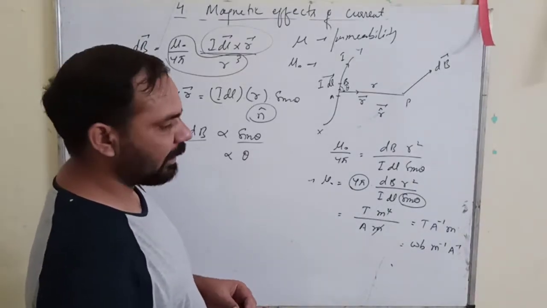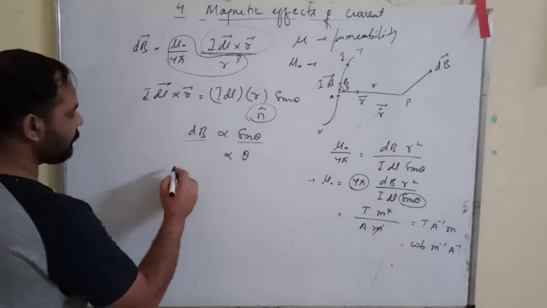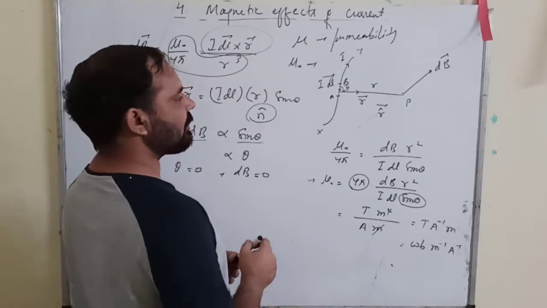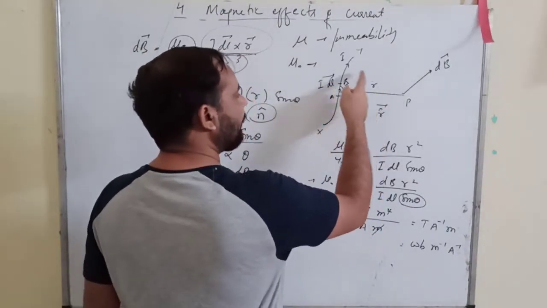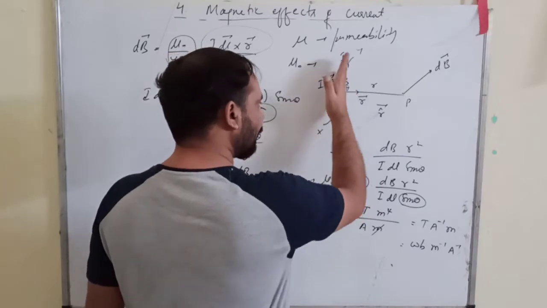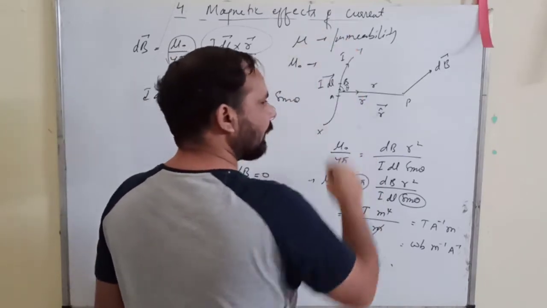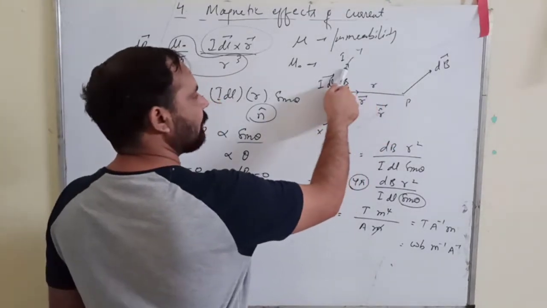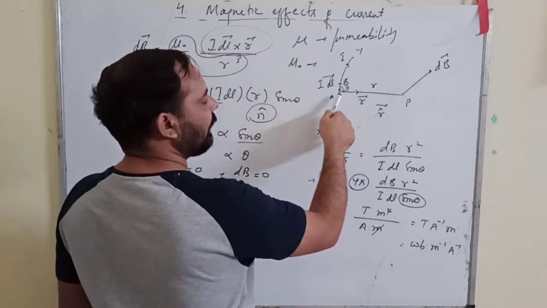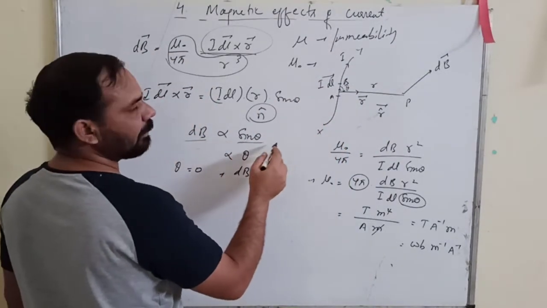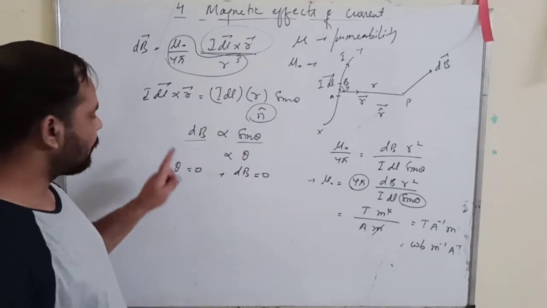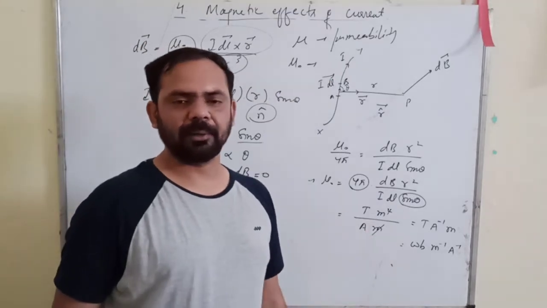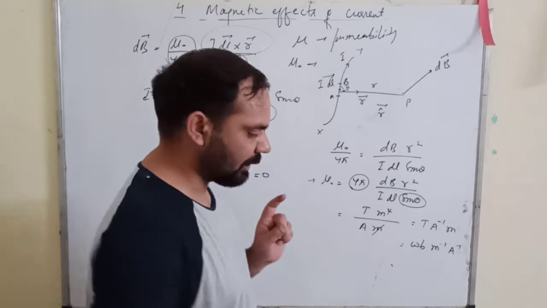So what it simply means is that when theta equals 0, what about dB? It will be 0. Where will theta be 0? Theta will be 0 when your point P lies on the conductor itself. So for all the points located on the conductor itself, the magnetic field is 0, because when this point reaches here, this angle becomes 0, then sine theta becomes 0, and therefore dB becomes 0. So for all the points which lie on the conductor itself, the magnetic field of the current carrying conductor is always 0. There is no magnetic field.